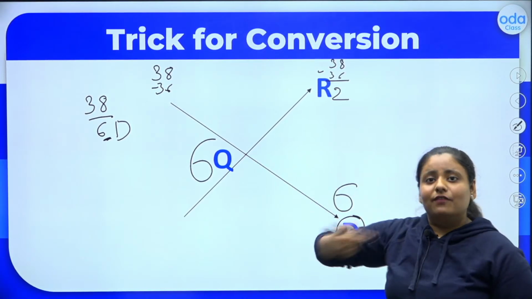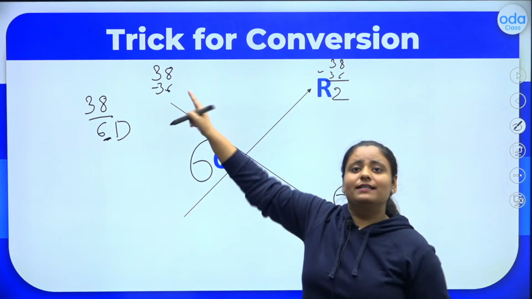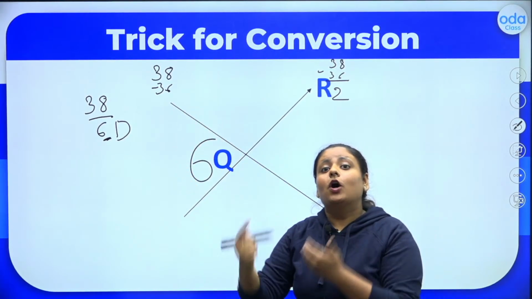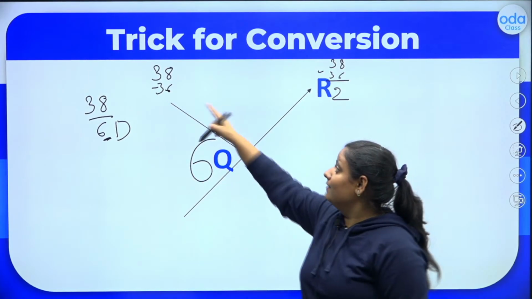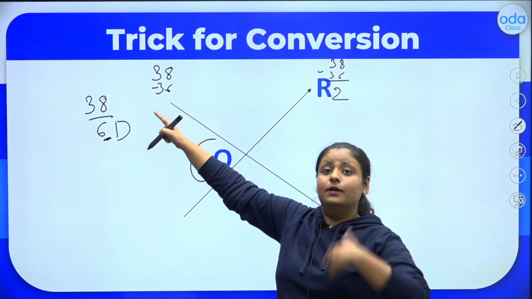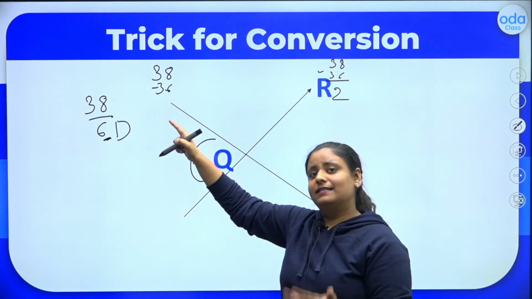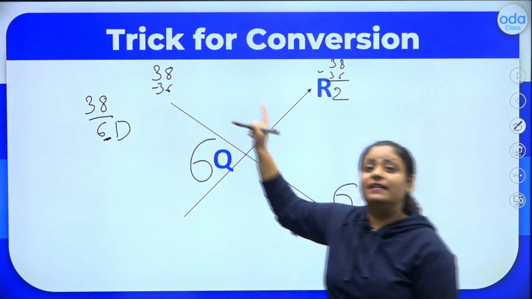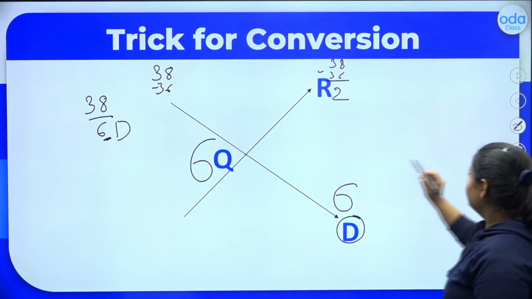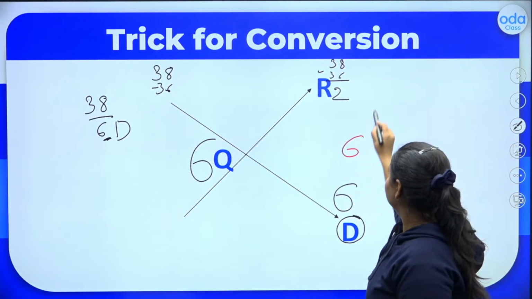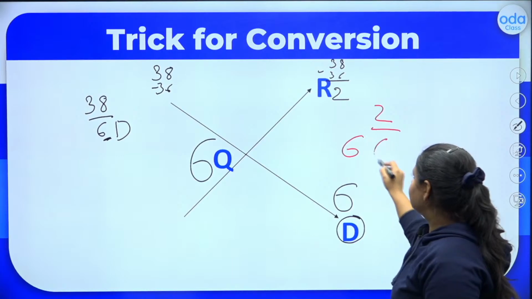Revise its table till you get the numerator or a lesser number. We got 6 6s are 36. We write that 6 over here and we subtract the multiplication of 6 and 6, 36 from 38. We get 2. We will write it here. This is your answer, everybody, as you can see, which is 6, 2 by 6.